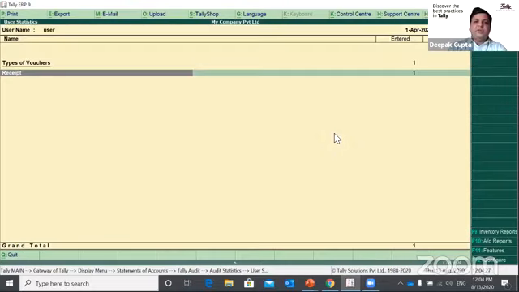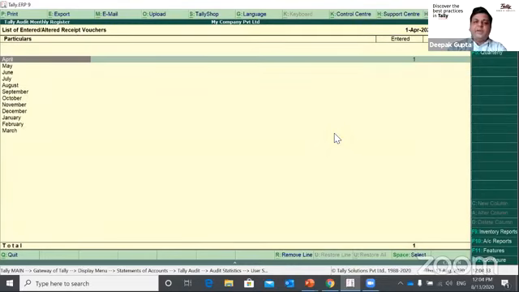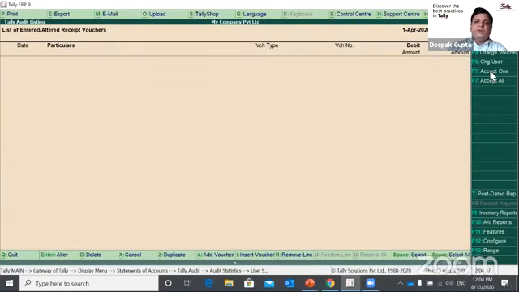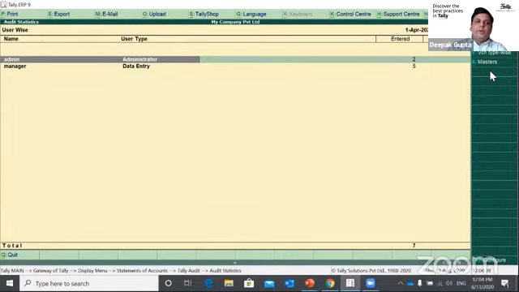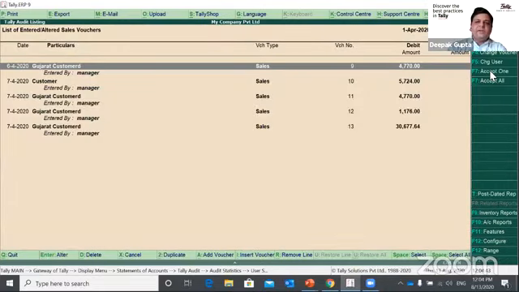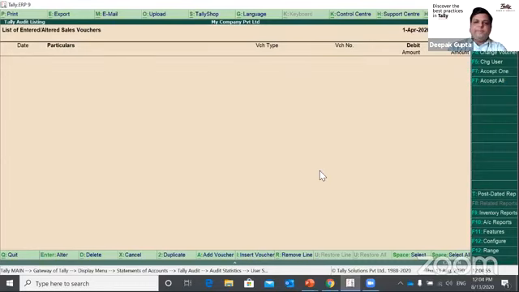So all the transactions of user are now audited, except receipt. So I can go and do the receipt as well. I'll do this receipt and accept one. So this is also audited. Now, if we look at the manager, there are 5 transactions and all are for sales. Let's say these are all for the 6th and 7th, and there is a transaction of 30,000 as well for a Gujarat customer. So let's accept all of them in one go.